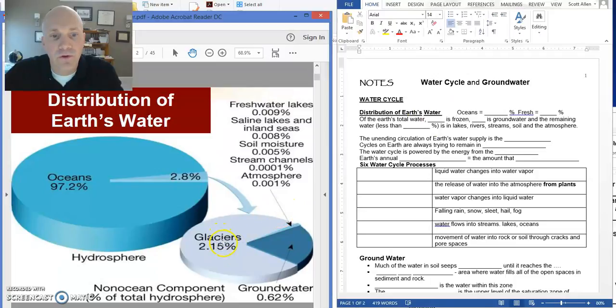2.15% of the total world's water is in the form of frozen glaciers. Okay. About 0.62% of the world's water is in the form of what we call groundwater, which is, for example, after it rains, the water that sinks down into the ground. Think of the ground like a sponge. That is called groundwater. So when you think about where the water that comes into your house comes from, it normally comes from places like rivers and lakes.